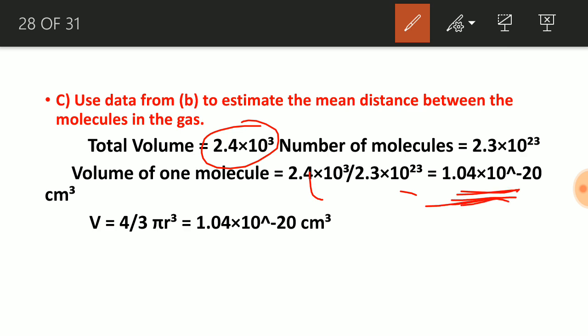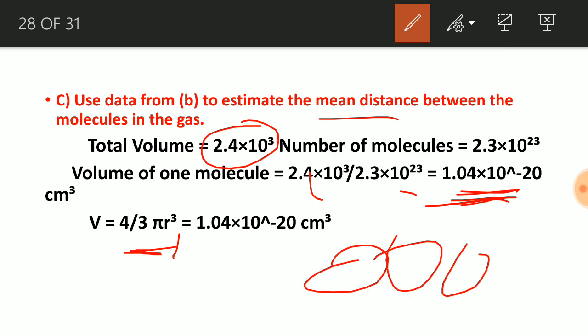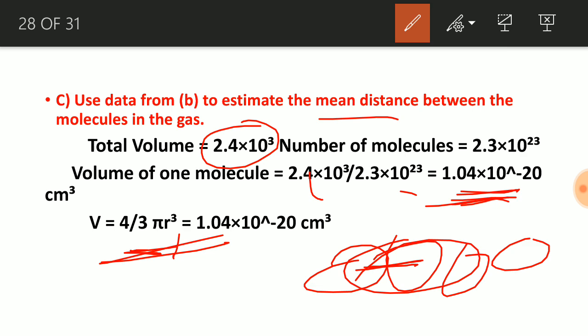If we know the volume of one molecule, then our formula is volume equal to 4 by 3 pi r cube. This r is our answer, because we need to calculate the mean distance between the molecules, if they are located like this, then this will give us the mean distance. So we calculate the mean distance using this formula, or we can directly calculate the 1/3 root of this, and that will also give us the mean distance between the molecules.